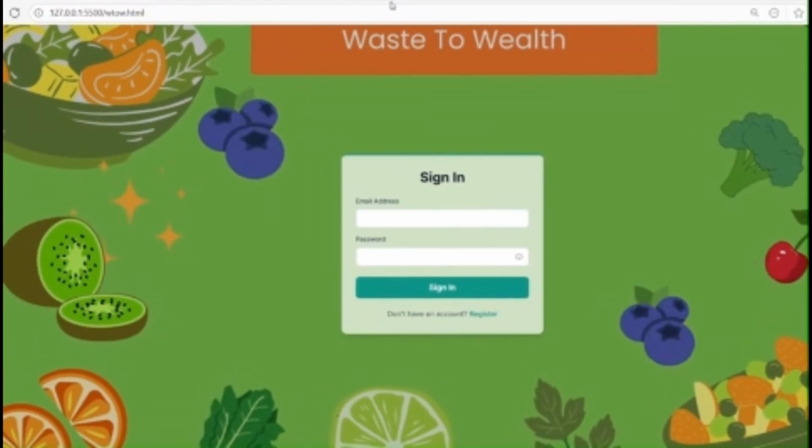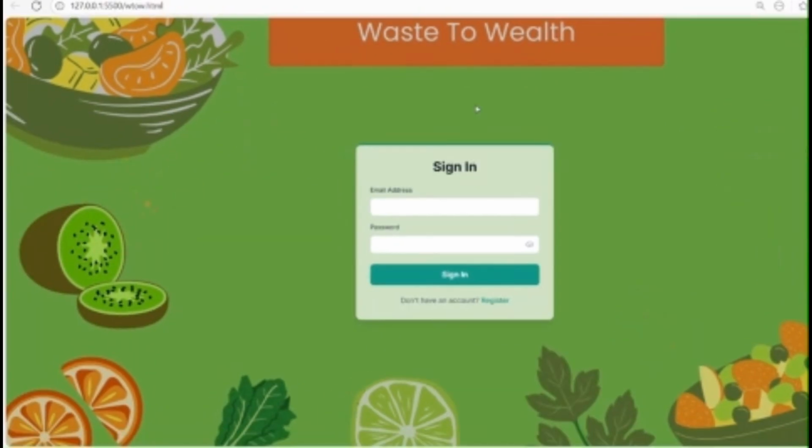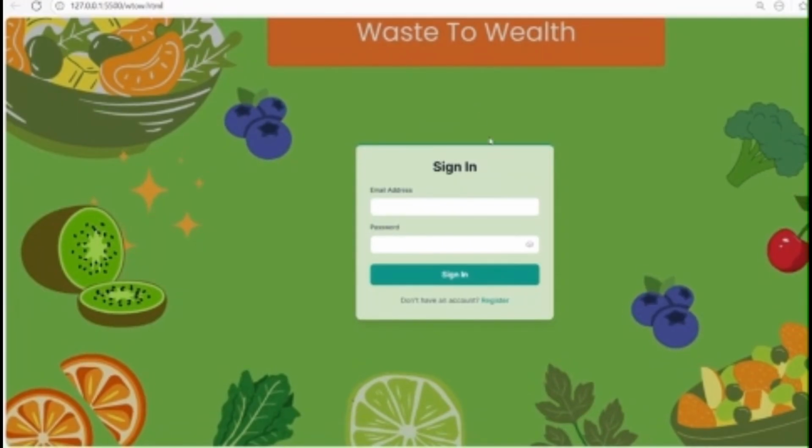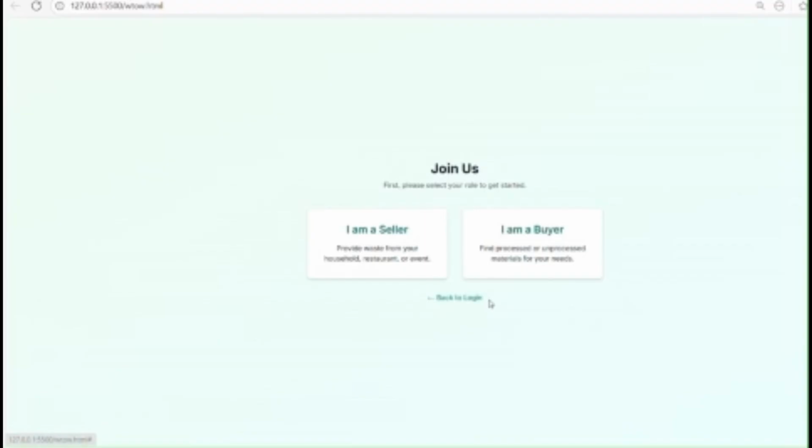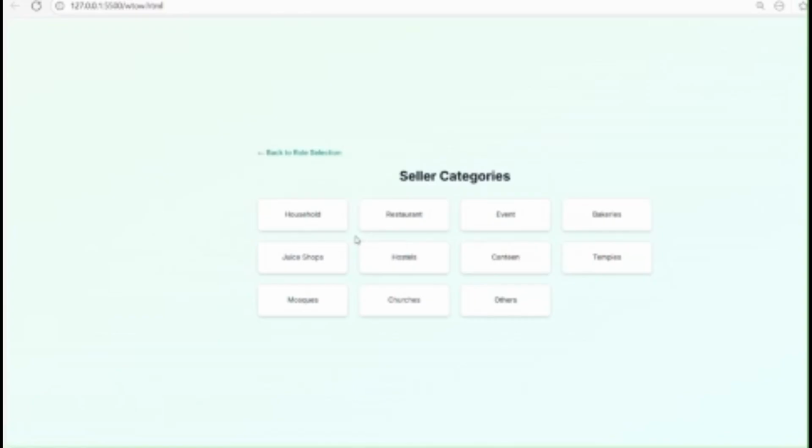So here is the login page of our website, where if you already have the credentials, you are an old user, you can directly sign in. If you are a new user, you need to register. So let me assume that I am a new user, so I need to register. Here we have two categories. You might be a seller or a buyer. Let me assume now I am a seller.